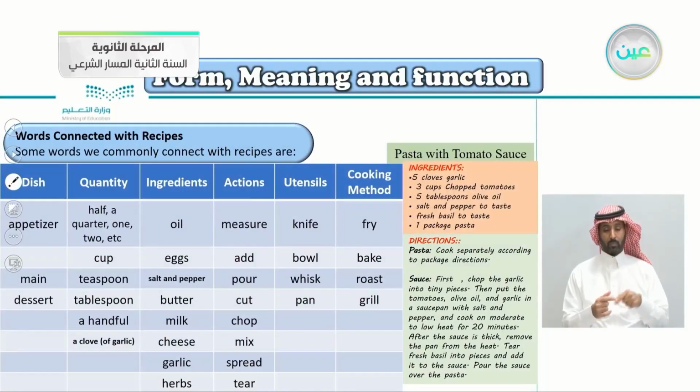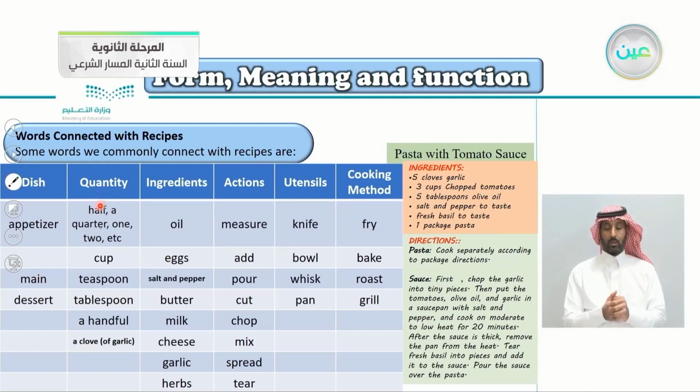Continuing with our lesson here, words connected with recipes. Those of you who like to cook will like this lesson. Some words we commonly connect with recipes are, let's take the dishes first. We have the appetizer, which is at the beginning of the meal, like soup, for example. Then we have the main dish. Then we have the dessert, the sweets. So appetizers, main dish, and dessert.